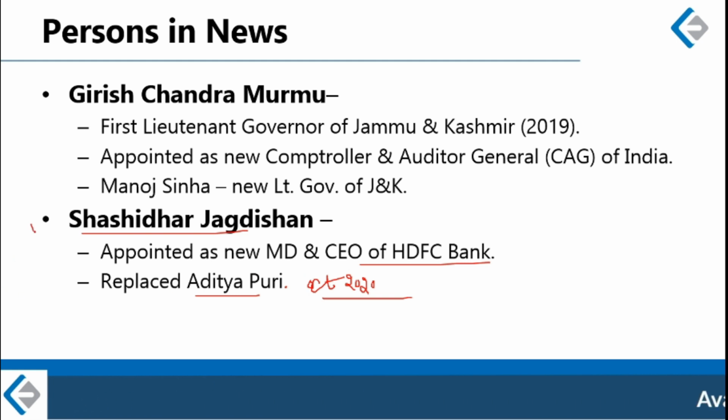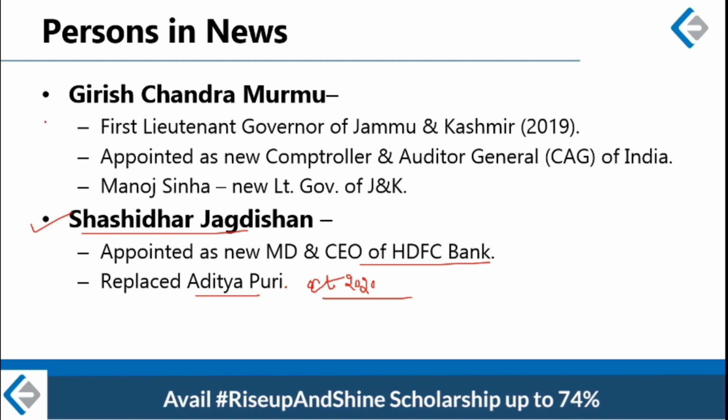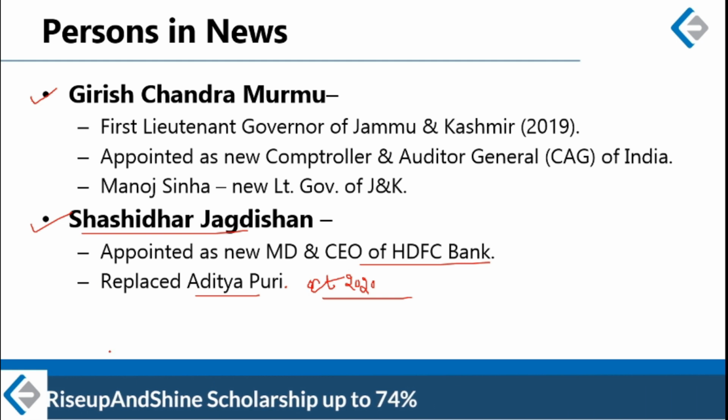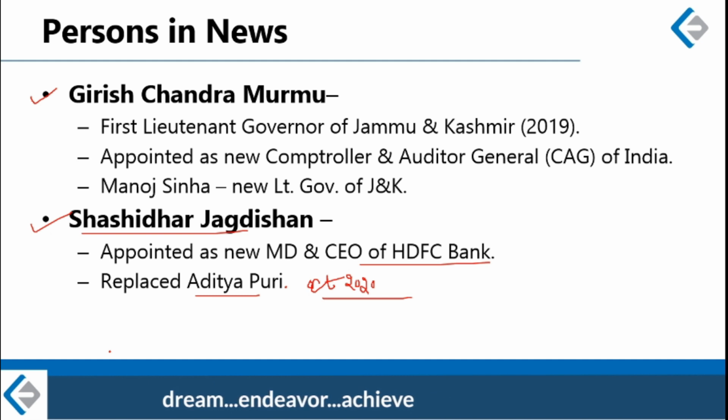Another important bit of information for this year's exam. Please make sure that you remember both of these names which are flashing on your screens right now. Girish Chandra Murmu as the new CAG, Shashidhar Jagdishan as the new CEO of HDFC Bank. Murmu has replaced Rajiv Maharshi. Jagdishan will replace Aditya Puri.